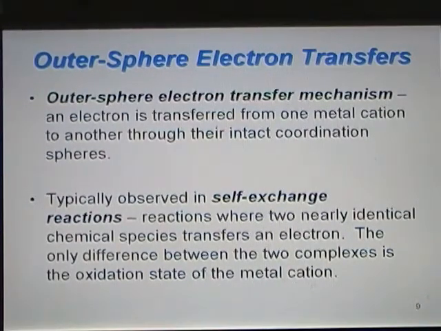In the outer sphere electron transfer mechanism, an electron is transferred from one metal cation to another, but no bonds are formed or broken really. It's an electron hop from one coordination compound to another. This is typically observed in self-exchange reactions, reactions where two nearly identical chemical species transfer an electron. The only difference between the two complexes is the oxidation state of the metal cation.